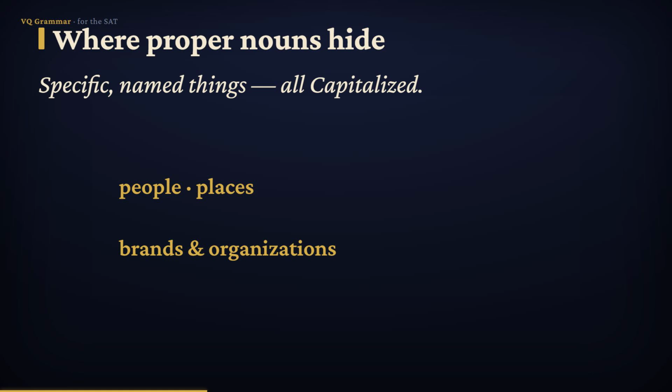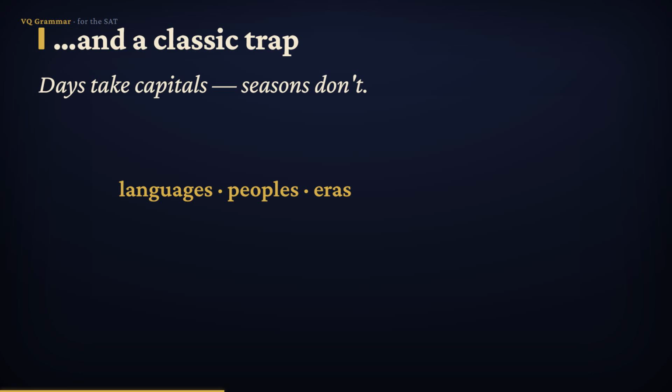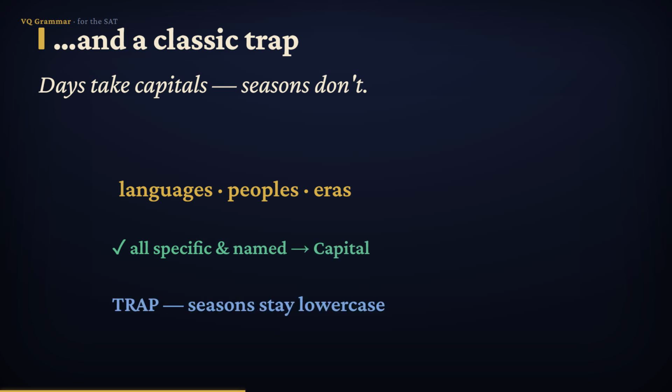Brand names and organizations. Nike, the Red Cross. The days of the week, the months and holidays. Monday, July, Diwali. The names of languages, peoples, and specific historical eras and events. Spanish, the Inuit, the Renaissance. All of those are specific named things, so every one of them is capitalized. But here's a classic trap. The seasons. Spring, summer, fall, and winter are common nouns, so they stay lowercase.